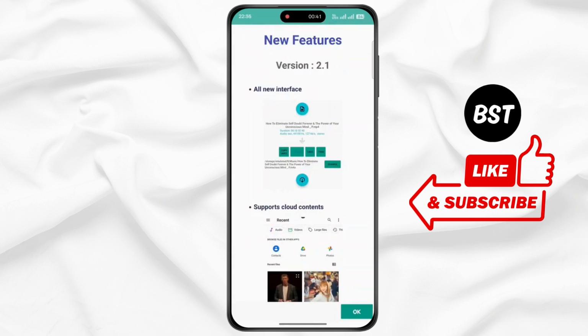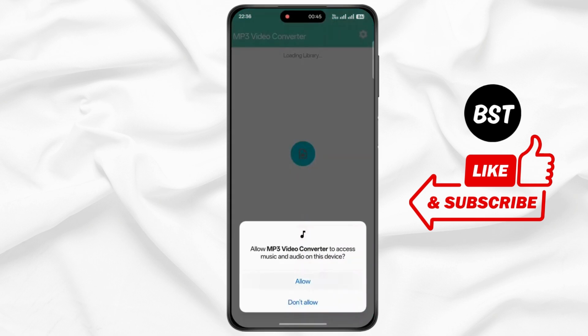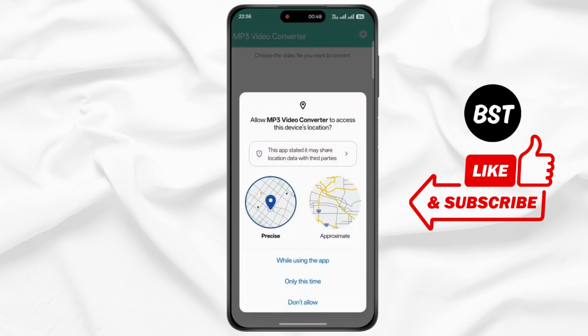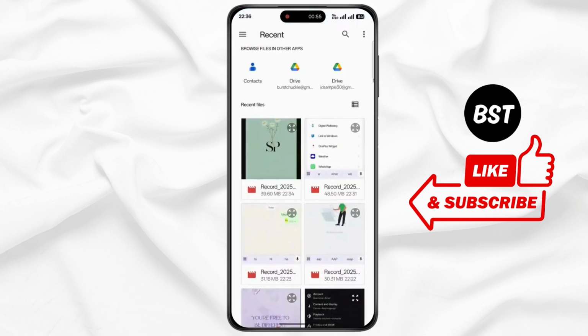Now wait for some time. Now tap on OK. Now give the permissions. Now click on accept. Now select the video icon. Tap on OK. Now select the video.